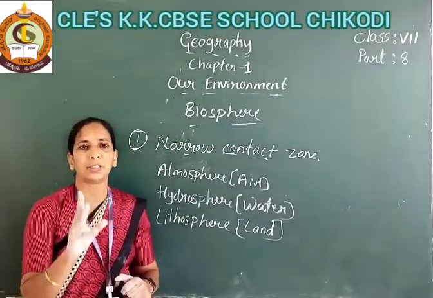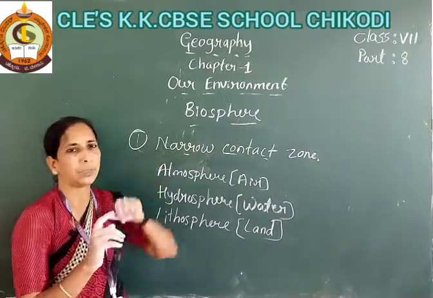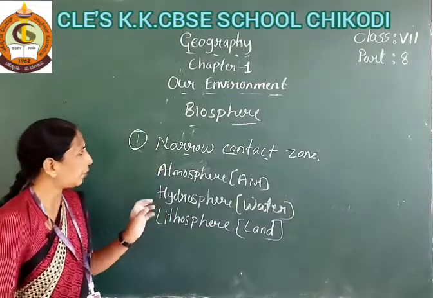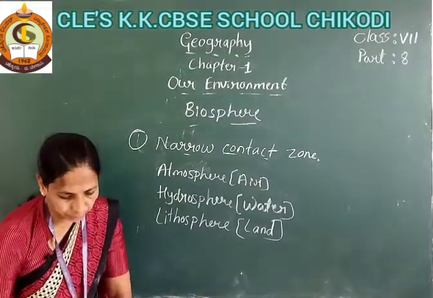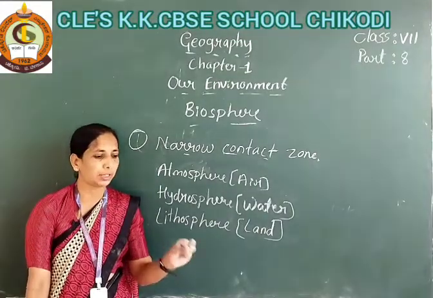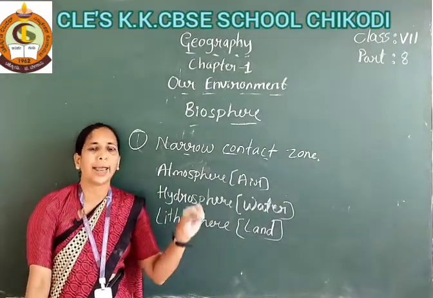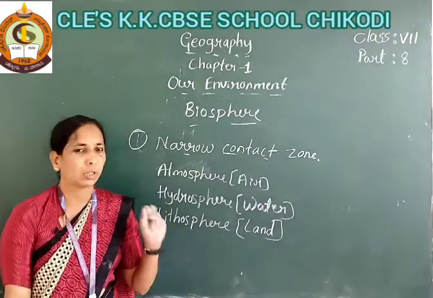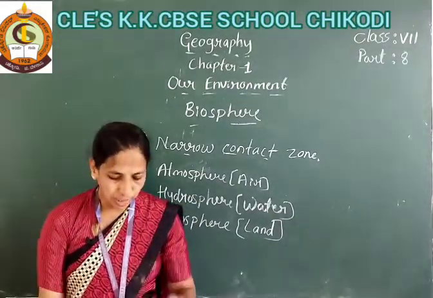These 3 spheres exist in the biosphere. It is a very narrow contact zone. Okay, and afterwards, this biosphere has living organisms in it. Okay, student, here the natural environment is completed.